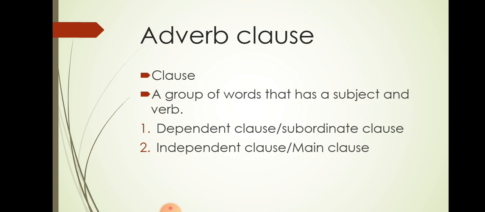But before that, you must be well aware of the clause. What's a clause? A quick review, as I have explained it in my previous lecture as well. A group of words that has a subject and a verb is called a clause. A clause has two kinds: dependent clause or subordinate clause, and independent clause or main clause, principal clause as well we can call it.